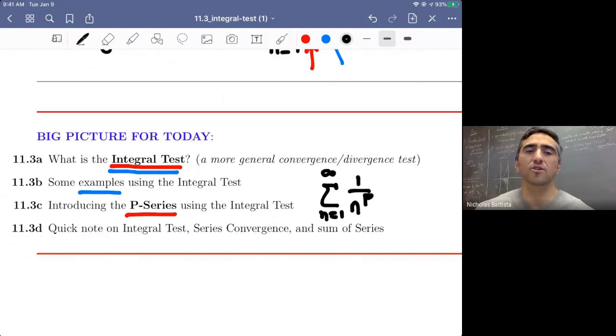And we're going to figure out using the integral test for what values of p this p-series will converge or diverge. And then lastly, we'll do a quick note about the integral test. And as a spoiler, this note is basically going to say, well, if the integral test guarantees that our series converges, we still aren't going to know what the series actually converges to. So that's what's on tap for today. Please check out the videos.